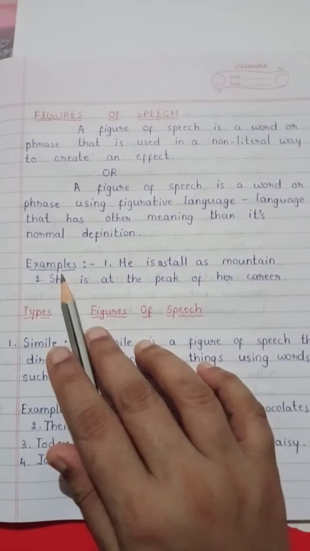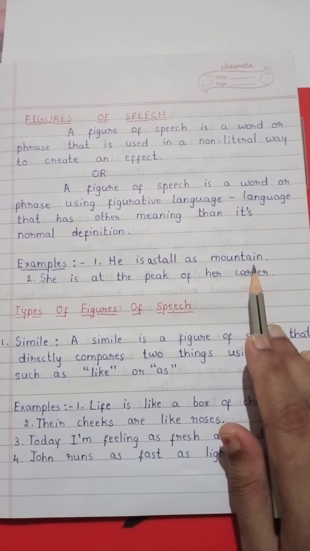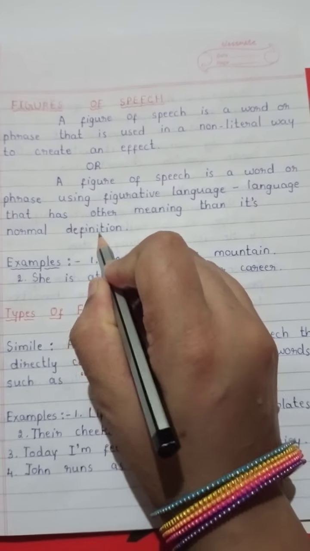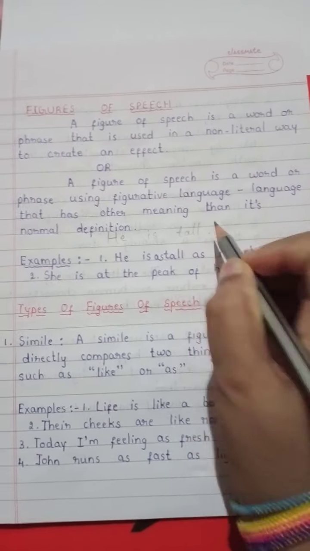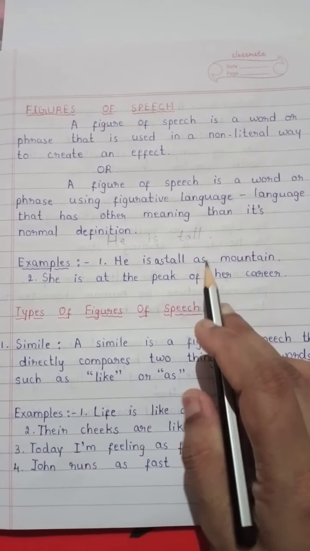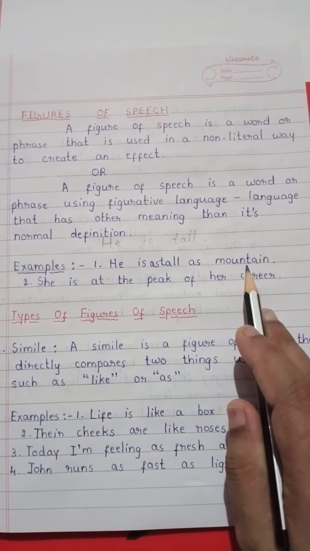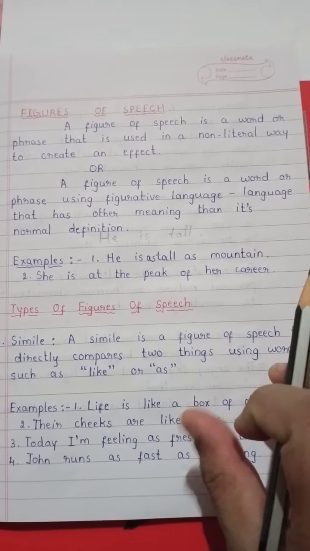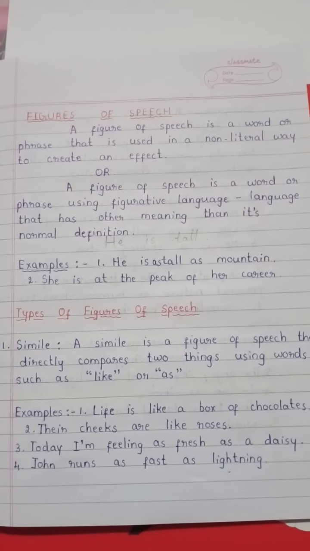See here students, for example, he is as tall as a mountain. Instead of telling he is tall, which is a simple way, if we tell he is as tall as a mountain, it attracts the readers or listeners. We will suddenly listen to that sentence.